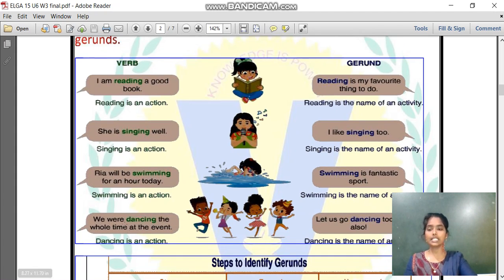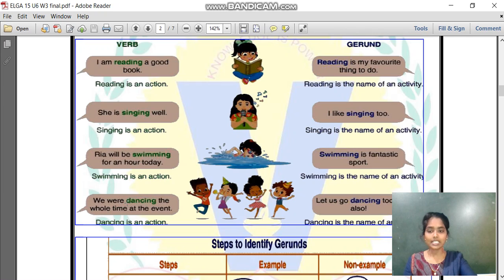Ria will be swimming for an hour today. Here, swimming is an action, isn't it? When it comes to the second, swimming is a fantastic sport. In the case of gerund, swimming is showing the name of an activity. Actually, swim is a verb. I added ing, it becomes swimming. As I said, the verb ending in ing is used as a noun. Here, swimming I am using as a noun. So these types of words we call gerunds.